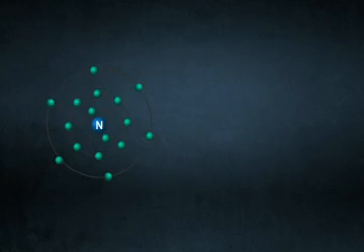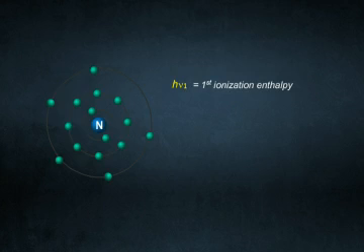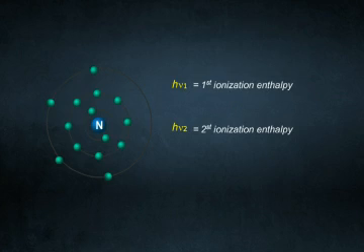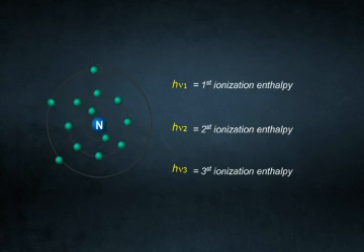You see this electronic configuration? Let's assume it is some element. Now, from the valence shell of an atom of this element, when I take out the first electron, the energy that I will need is known as its first ionization energy. Now, if I take out the second electron, that is the second ionization enthalpy. Third electron is the third ionization enthalpy, and so on.